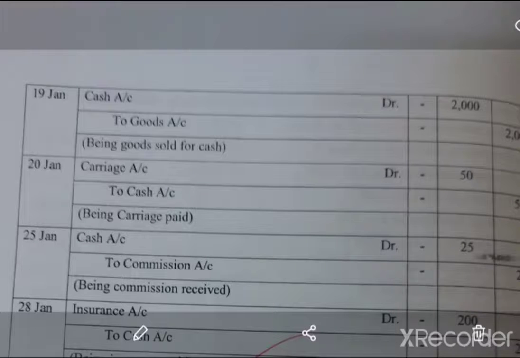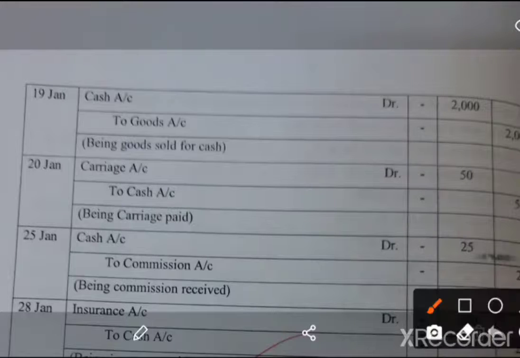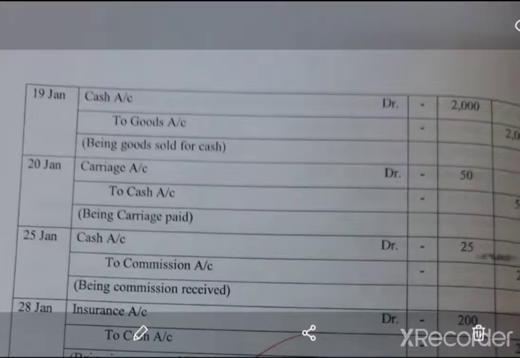Okay, now on 20th January, paid carriage. Paid carriage means it is an expense. So it is a nominal account. So what is the rule for nominal account? Debit all expenses. So carriage is an expense. So carriage account debtor to cash account.